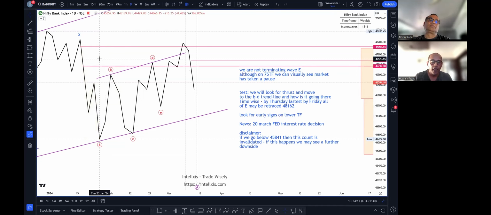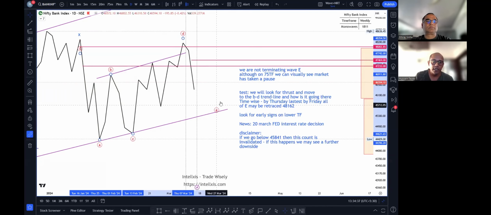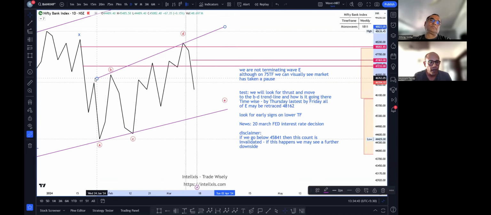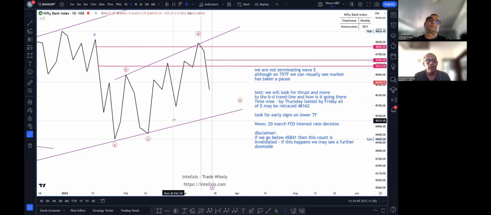Okay. The question that comes to my mind for this week's analysis is: the contracting triangle that I had identified, is it still alive? Or is it completely invalidated? Based on NeoWave principles and NeoWave logic, can I move my D leg over here? Obviously, my E leg will also move. Right. The answer to that question is yes, and let me show you why.